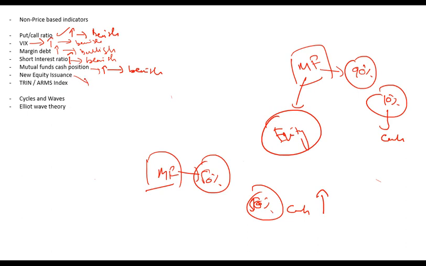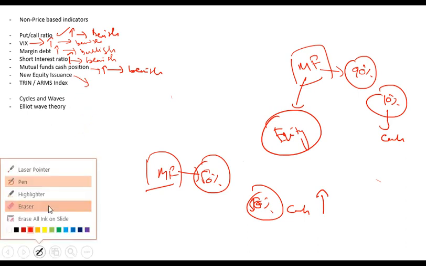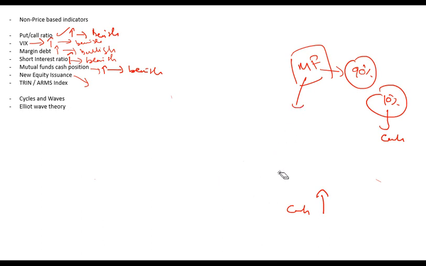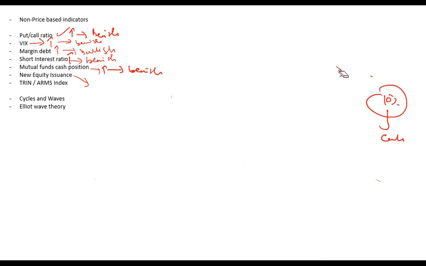New equity issuance. If new equity is being issued in the market or if IPOs are being made, that is a signal that the market is expected to go up or is bullish. Why? Because IPOs are generally done in times when high valuations are being offered in the market. You only issue capital into the market when you think that you will get a very good price or higher than normal price.